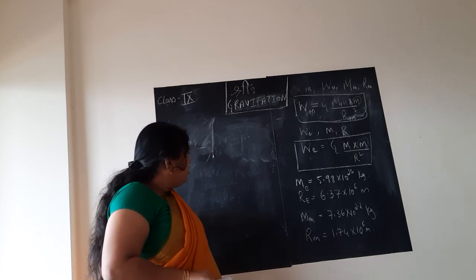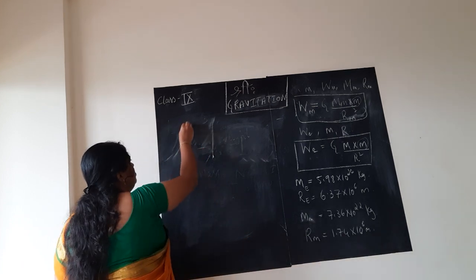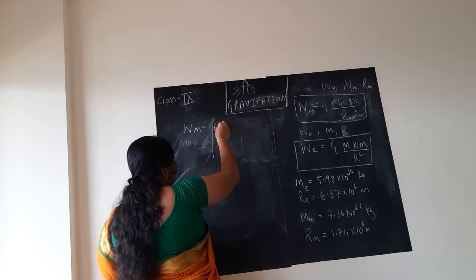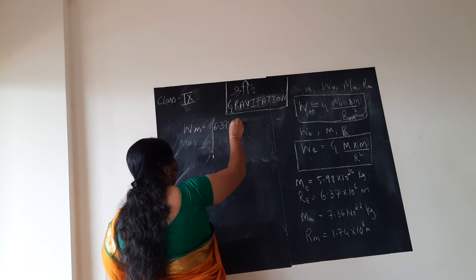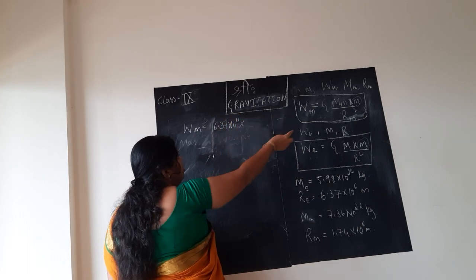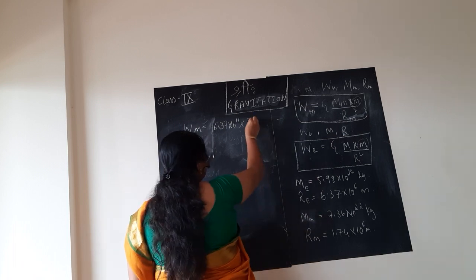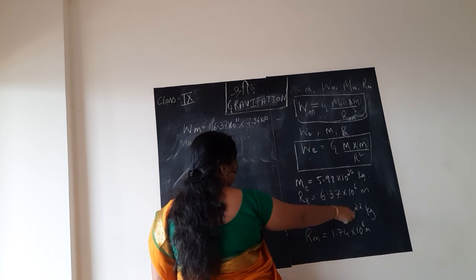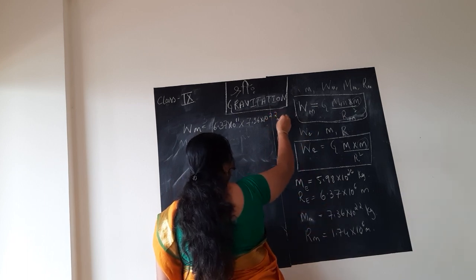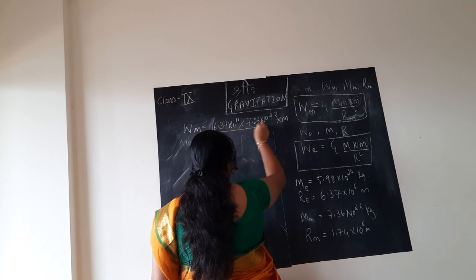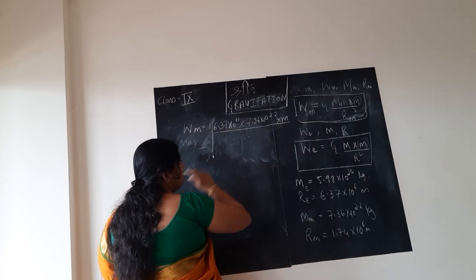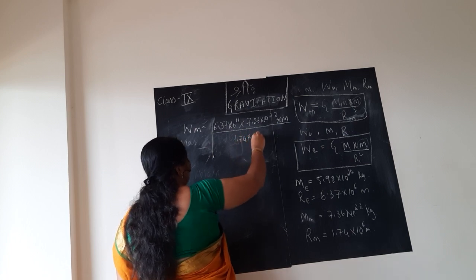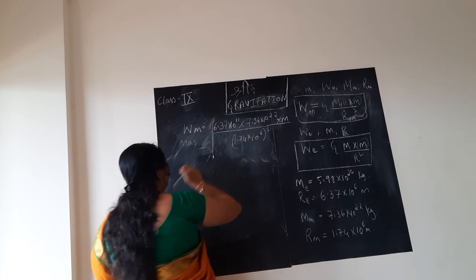Next step, children, we need to simply substitute. Here simplification is not required. Weight of the object on moon is G, we know, into mass of the moon, which we just wrote as 7.36 into 10 to the power 22, into mass of the object m, which we don't know, divided by the radius of the moon, 1.74 into 10 to the power 6, whole square.